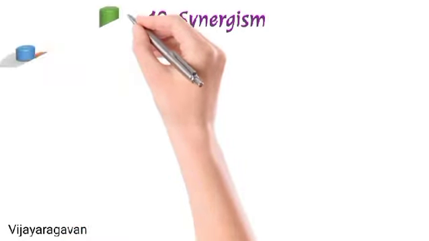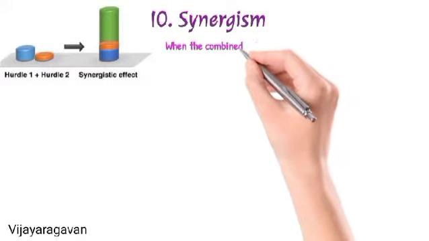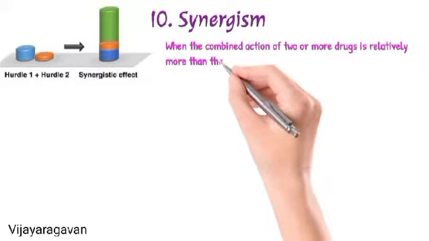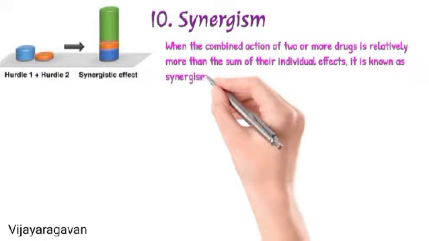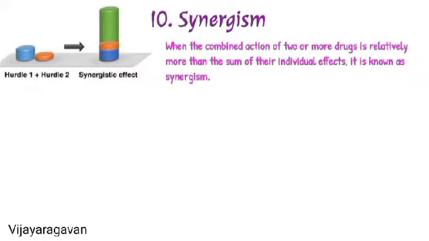Synergism. When the combined action of two or more drugs is greater than the sum of the individual effects, it is known as synergism. For example, procaine and adrenaline cause synergism.